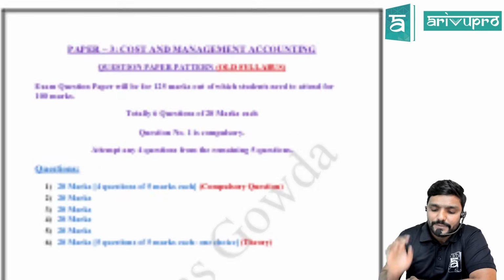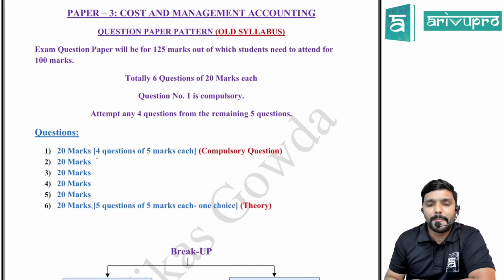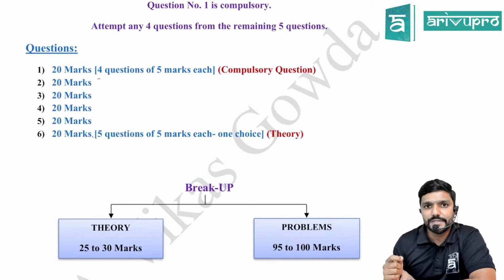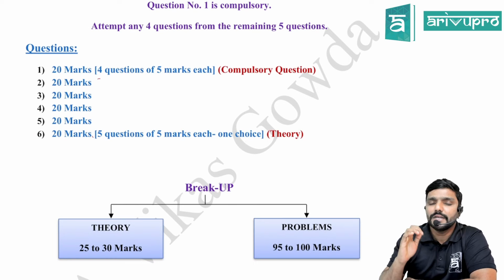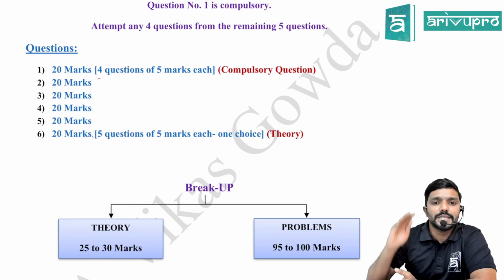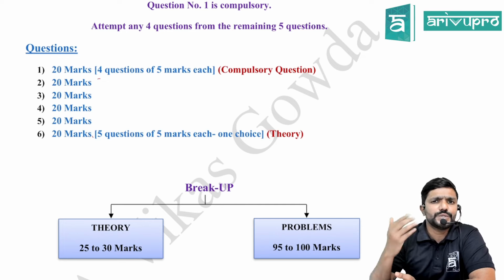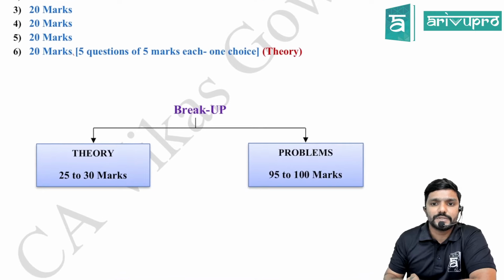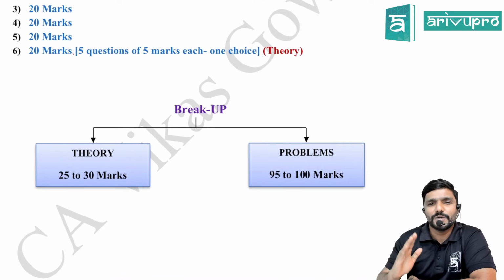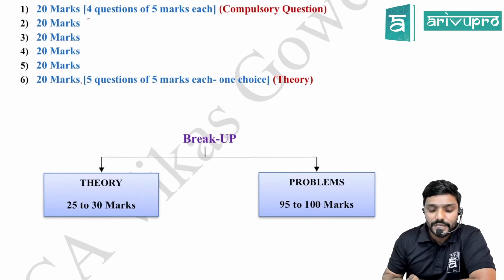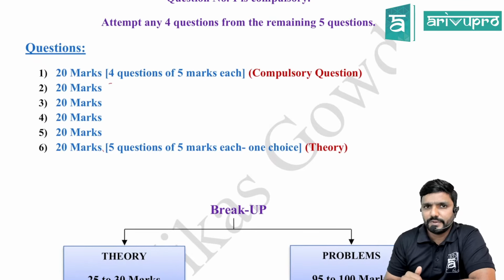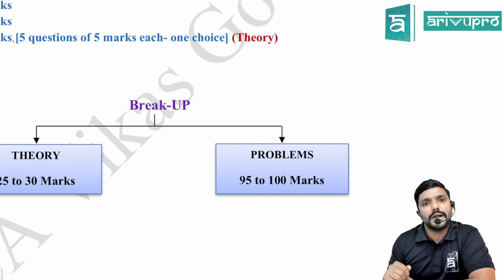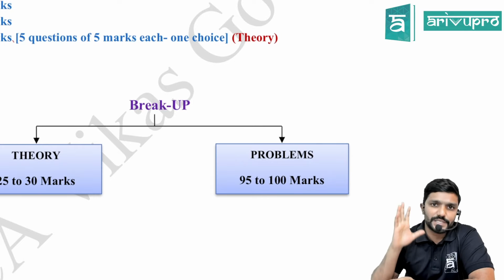Whereas under the old syllabus, I'm just showing you how the paper pattern was. It was completely descriptive. There used to be 6 questions, including choice, of 20 marks each, where the first question used to be compulsory, whereas out of the remaining 5 questions, you used to choose any one as an option. The breakup between theory and problems under the old syllabus was that theory came to around 25 to 30 marks, and there used to be one exclusive question on theory. Then the rest was problems, that is 95 to 100 marks. This is including choices, guys.